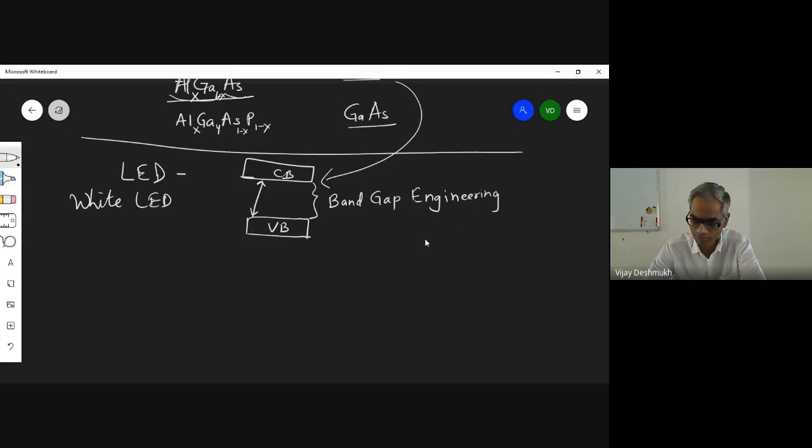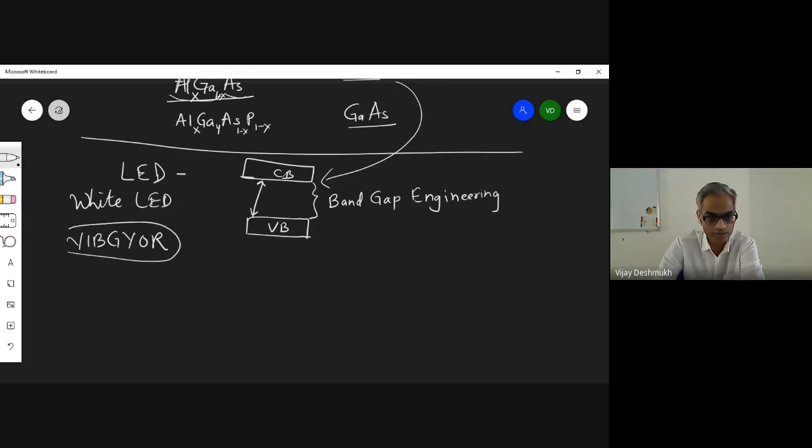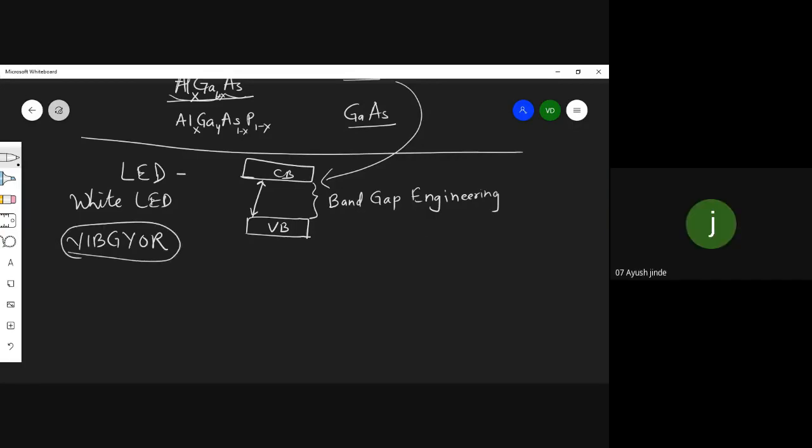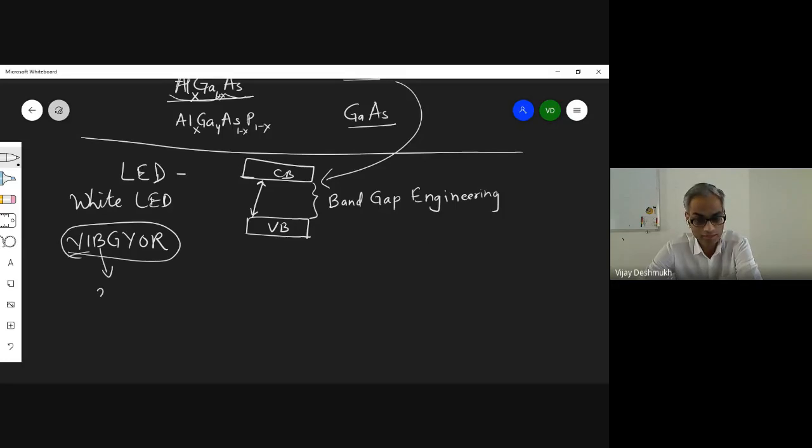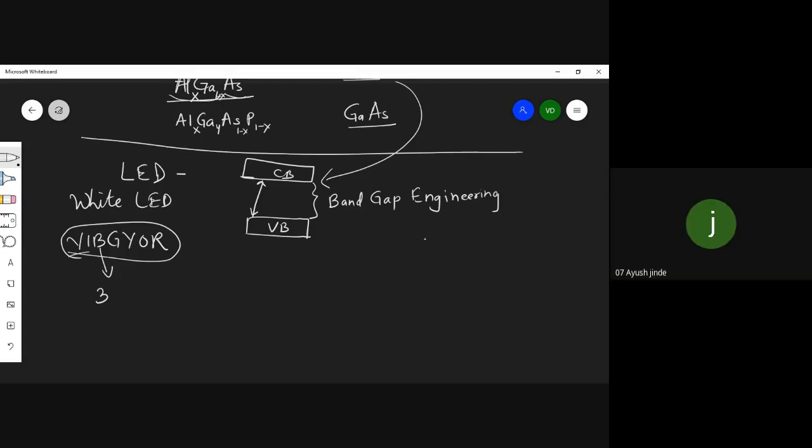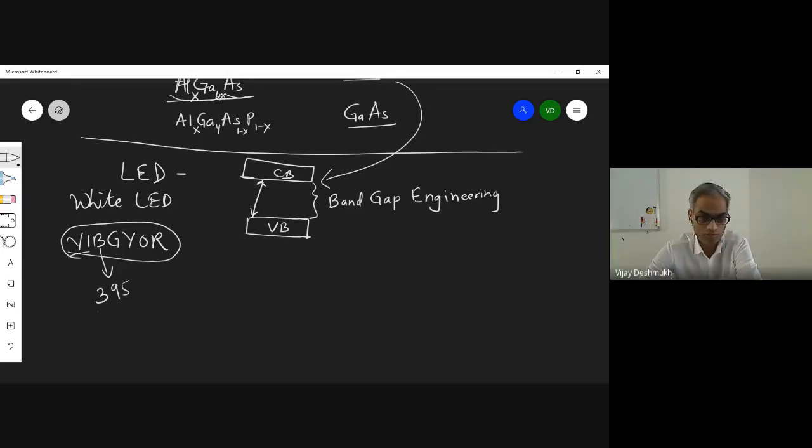Okay, but white color doesn't have a wavelength as such. If you talk about sunlight, the visible spectrum will be from 300 to 700, and a combination of all these seven colors will create the white, right? So we have V, I, B, G, Y, O, R. Yes, this is the wavelength of blue LED, and that is about 395, about 400 nanometer.